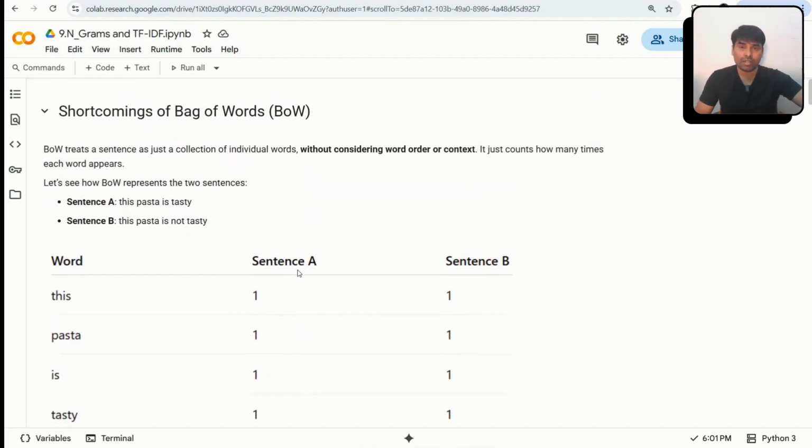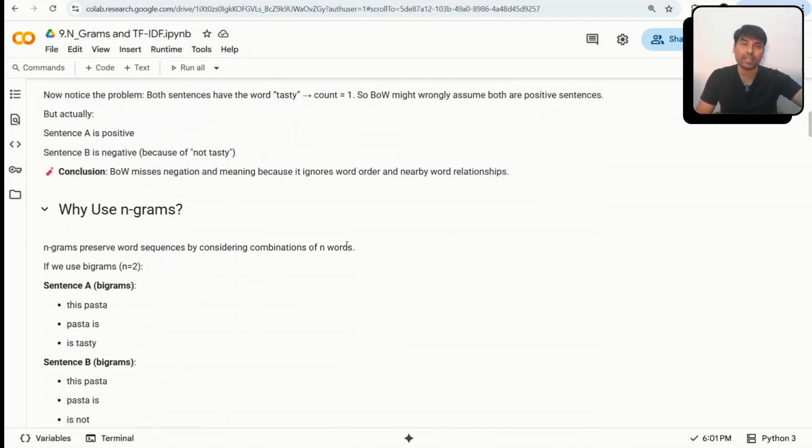So this is all in this video, my friend. I hope you got a lot of idea about bag of words, NGram, what the limitations of bag of words are, and how NGram solves them, how NGram is able to capture contextual meaning, order, negation, and how you can improve your model accuracy if you're building a sentiment analysis kind of model using NGram. In the next video, there's another technique of feature extraction called TF-IDF. I will cover what the concept of TF-IDF is and what problem it solves.